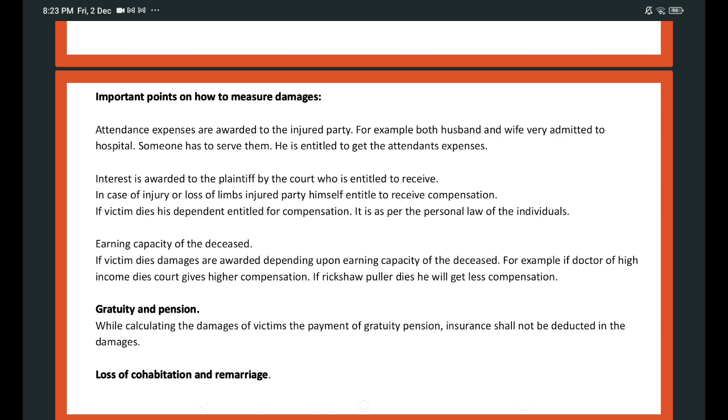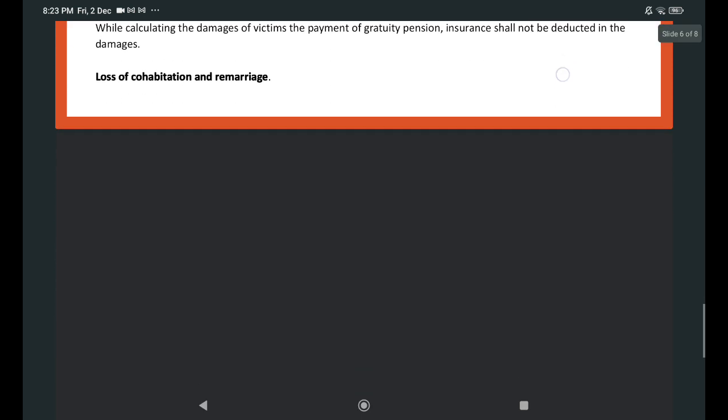Another concept is remarriage. The widow of the victim can claim compensation on her husband's death. If she remarries, the damages are not allowed. Even if awarded, the amount shall be reduced. The aim of awarding compensation is to give support to the family of the widow. If she remarries, automatically she gains financial support and social security, and there is no need of granting damages.